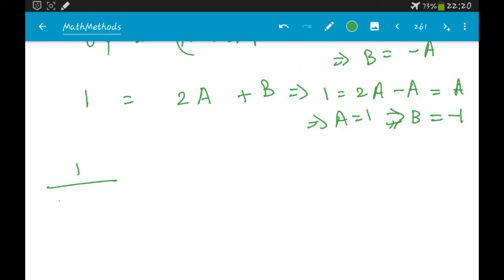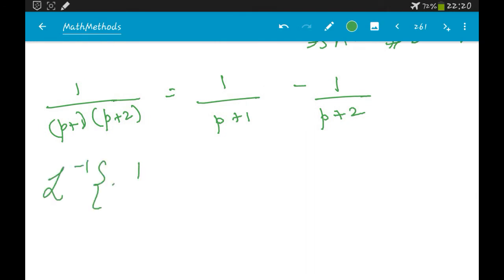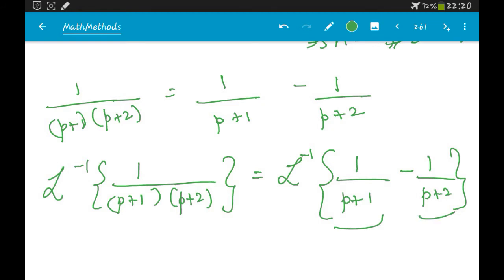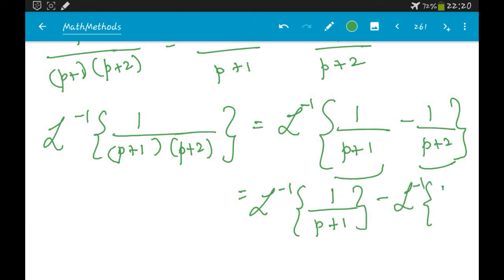So 1 by (p plus 1)(p plus 2) can be written as 1 by p plus 1 minus 1 by p plus 2. Okay, so this means that L inverse of 1 by (p plus 1)(p plus 2) is nothing but L inverse of 1 by p plus 1 minus 1 by p plus 2. Now what does this remind you of, right? Now you can break this down into a sum of two Laplace transforms. So you have L inverse of 1 by p plus 1 minus L inverse of 1 by p plus 2.